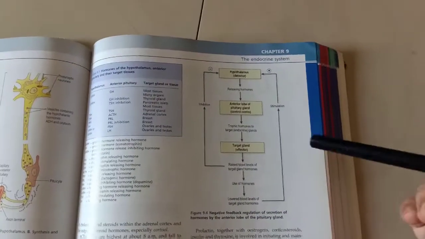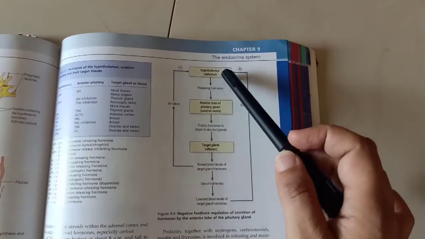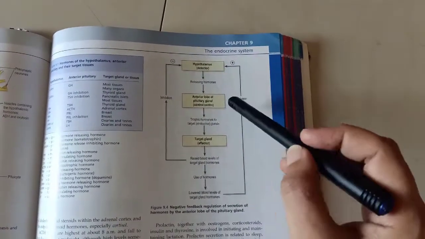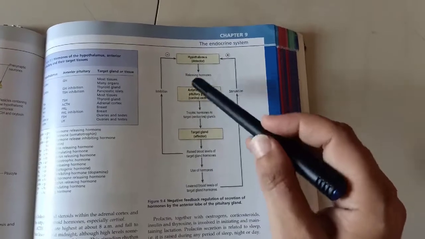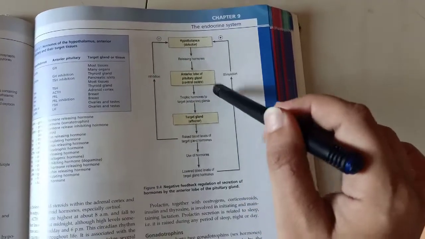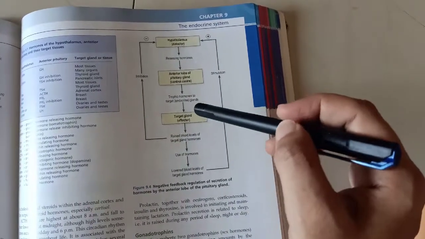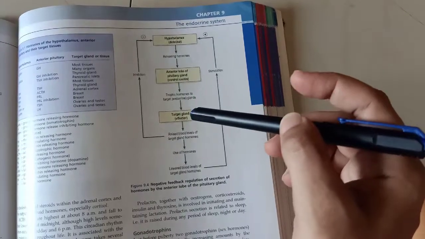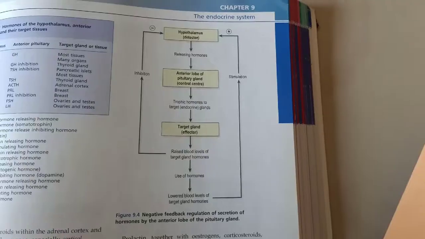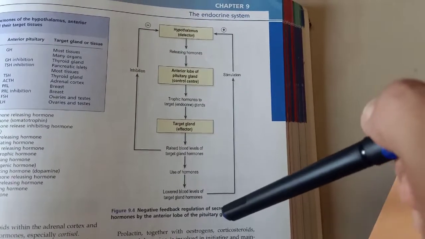We can understand the negative feedback with this flow diagram. The hypothalamus, the first step, will release thyrotropin releasing hormone, that is TRH, and due to that hormone, this anterior lobe of pituitary gland is stimulated, and it will release TSH hormone, that is thyroid stimulating hormone. So it will stimulate thyroid gland to secrete two important hormones T3 and T4, and that will be released in the blood. Then these hormones will be utilized by the body, so there will be lower level of this hormone.